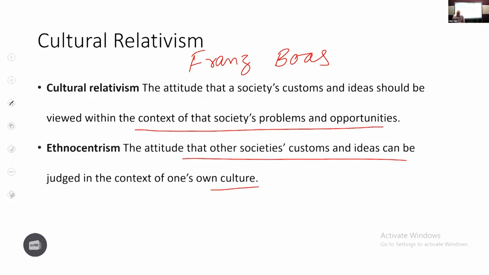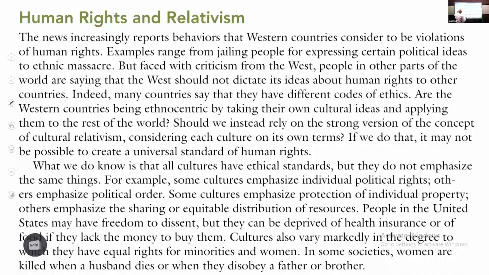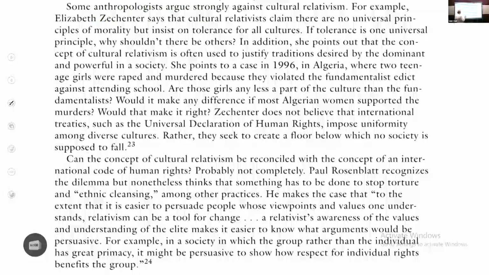And then the subsequent violation of human rights. So what is the issue here? When you talk about this, you must discuss the ideas and work of one specific anthropologist. Who is the anthropologist? Elizabeth Zechenter. I took this extract from her article. So Elizabeth Zechenter is a person who raised this debate.